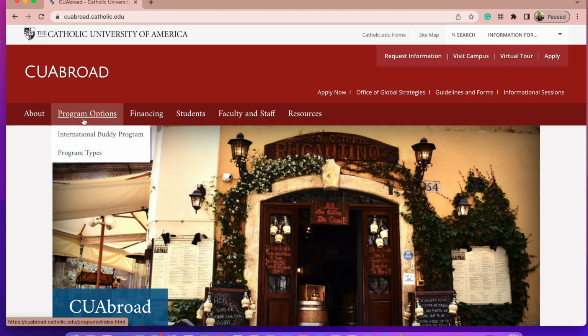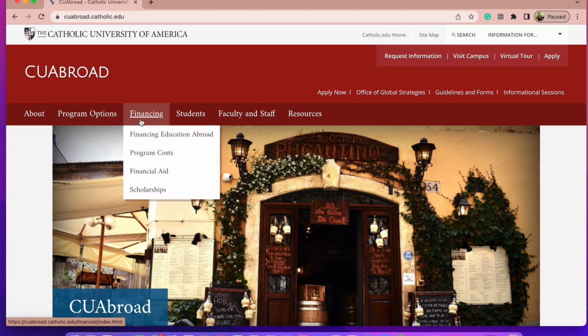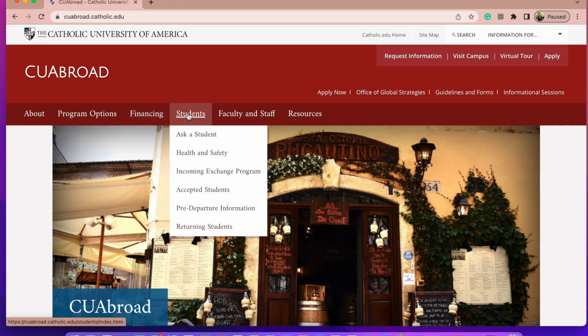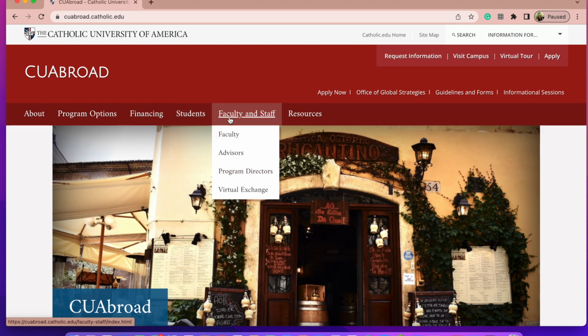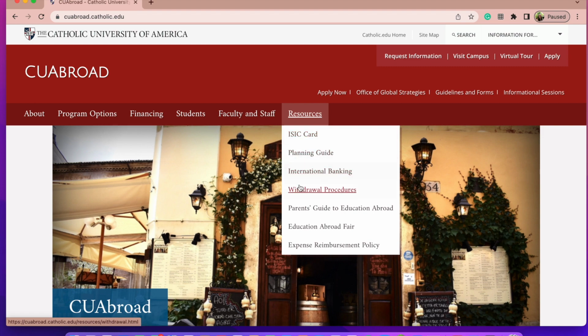Next, we have our program options page, which can show you about the different types of programs we offer, as well as the International Buddy Program. The Financing tab gives you resources for funding your program abroad, including financial aid and scholarship information. In the Students tab, you can read Ask a Student testimonials from previous study abroad students and see important information on what to do after you're accepted. Here we have the faculty and staff resources, and this tab has important resources for you and your parents.